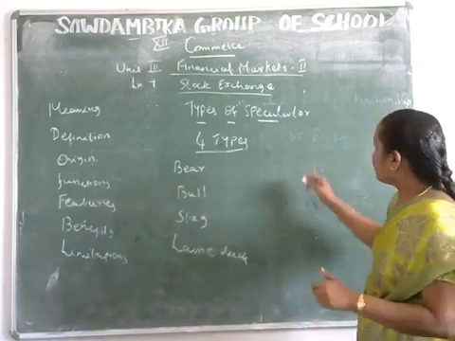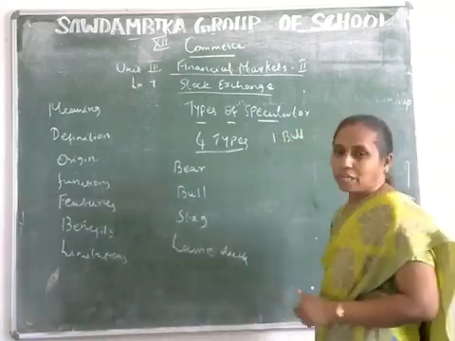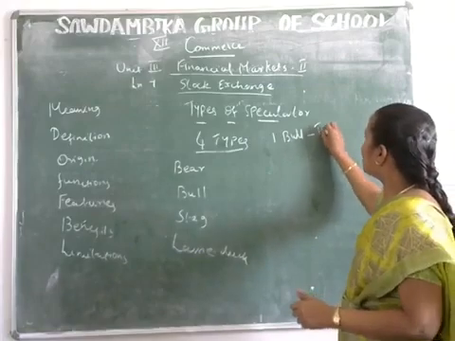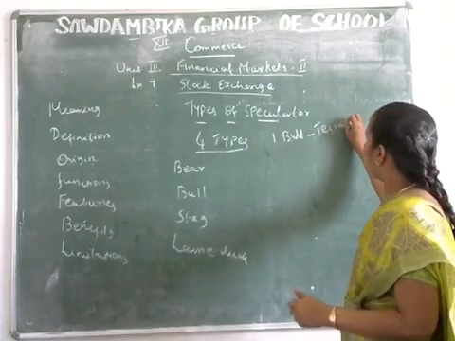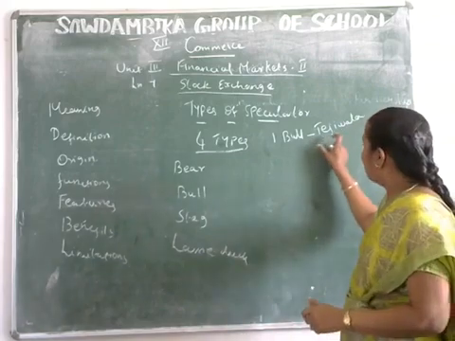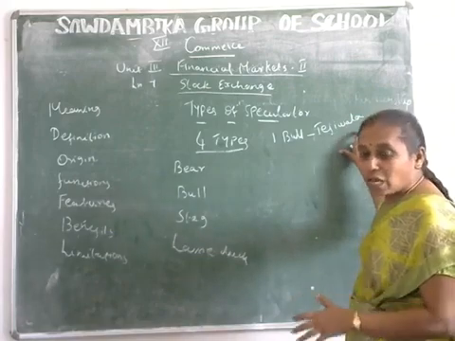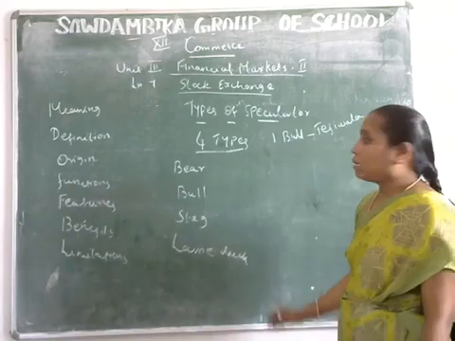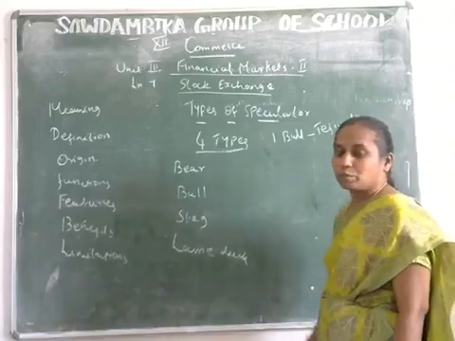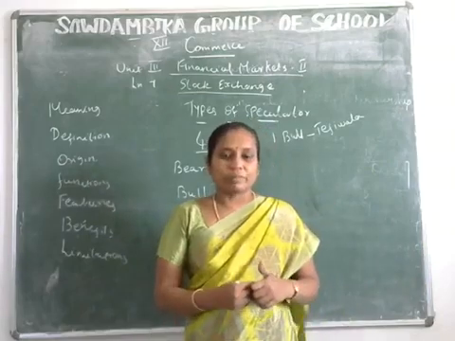What is the first one here? Bull speculators. So bulls are otherwise called Tejiwala. Bull, or Tejiwala, is an operator who buys the securities presently. Why does he purchase presently?